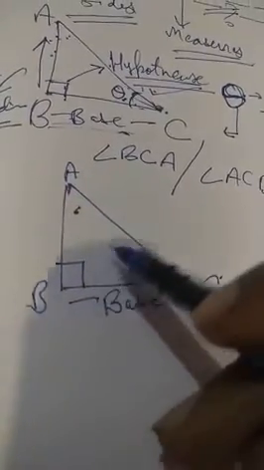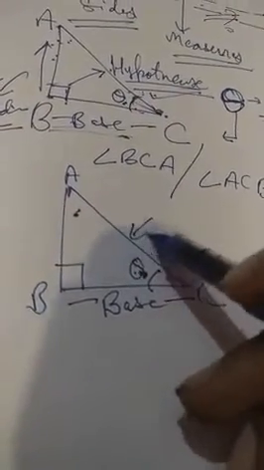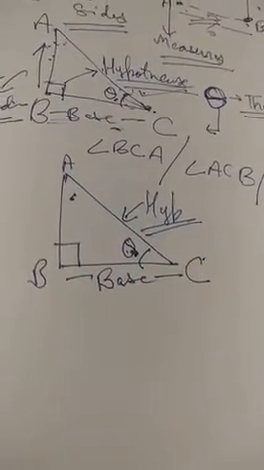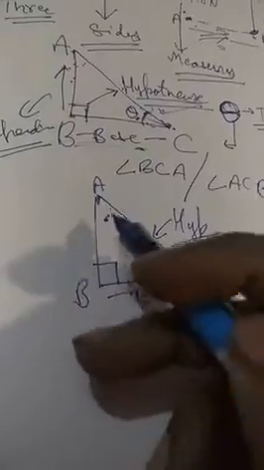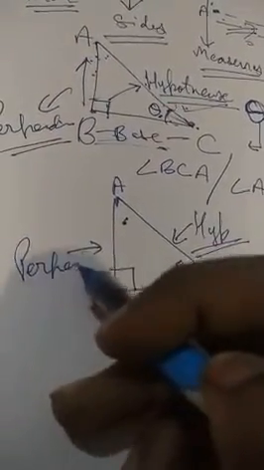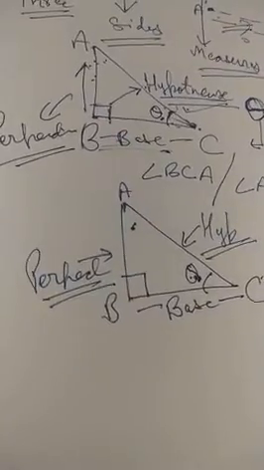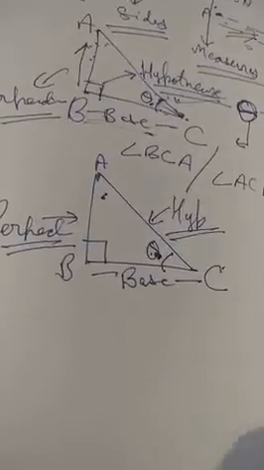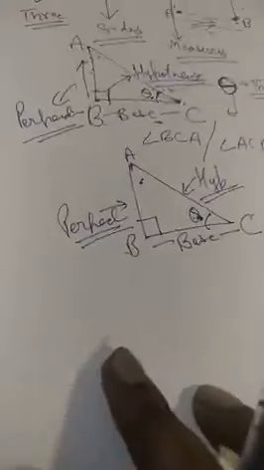What is the side opposite to the 90? Yes, AC is the side. So this is going to be fixed and this will be the hypotenuse for the triangle. Now what is the leftover side? The leftover side is the perpendicular. Alright, now I hope these three things are clear. Alright children, now let's continue.